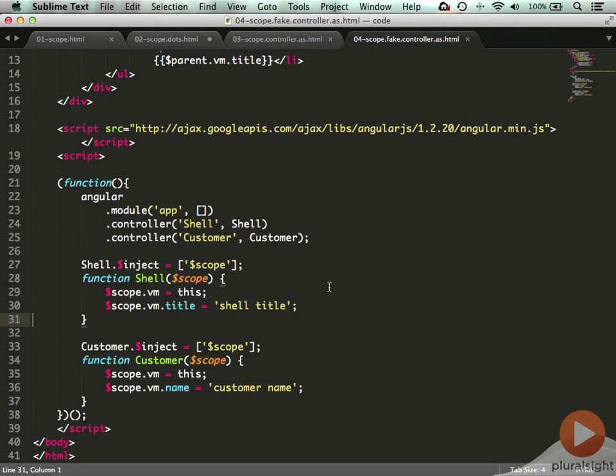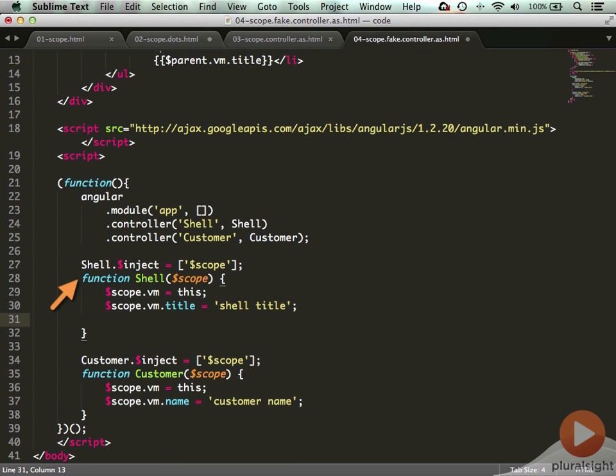So here's some food for thought as you're thinking about if you want to use controller as syntax or the classic $scope. Let's say you've got a controller like shell here, and you're using classic scope. Well, I've already got the scope for my properties like title and maybe some functions in here too. But now I might be tempted to use something like a watch or a digest or a broadcast in here. Well, I could type that in, but now this is a place where I might have a signal going on, wait a minute, not necessarily something I want to do inside the controller.